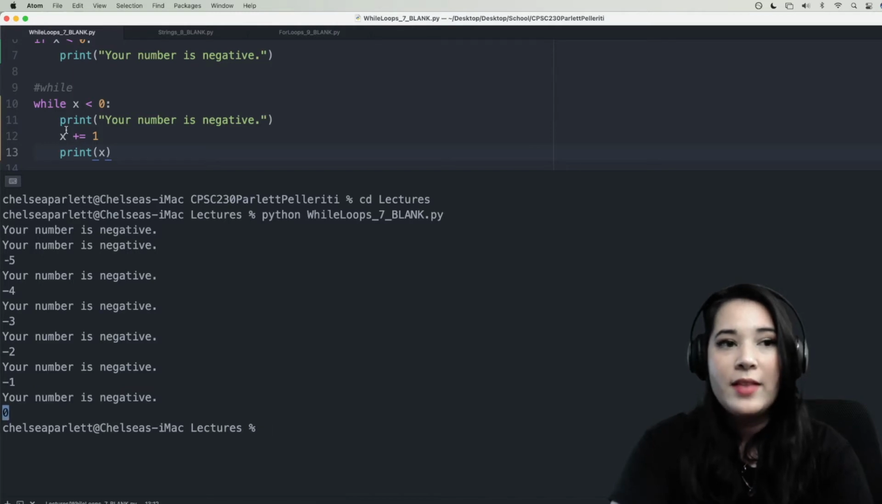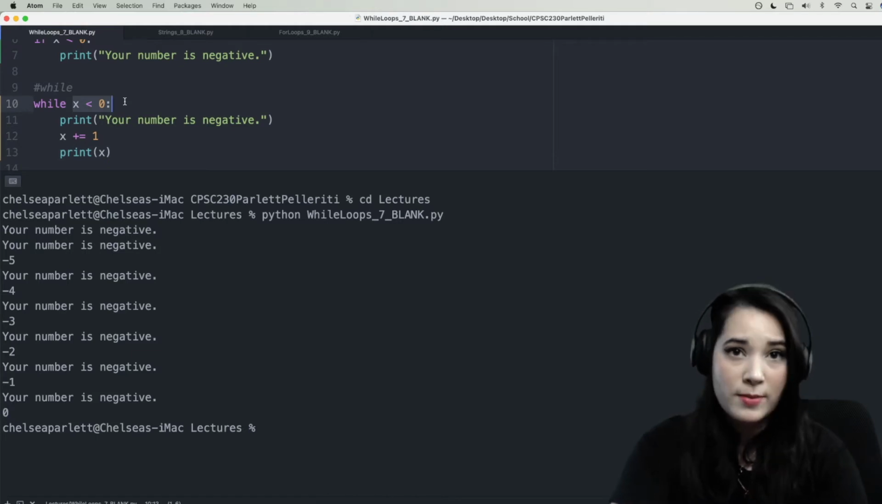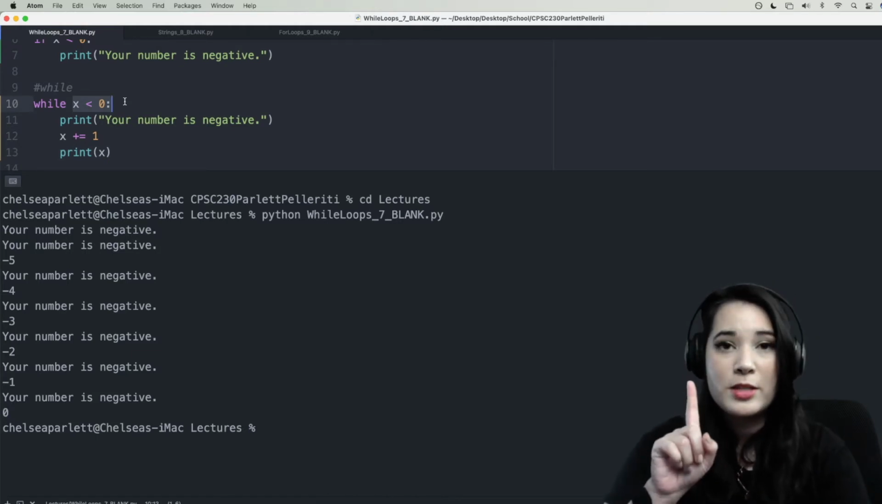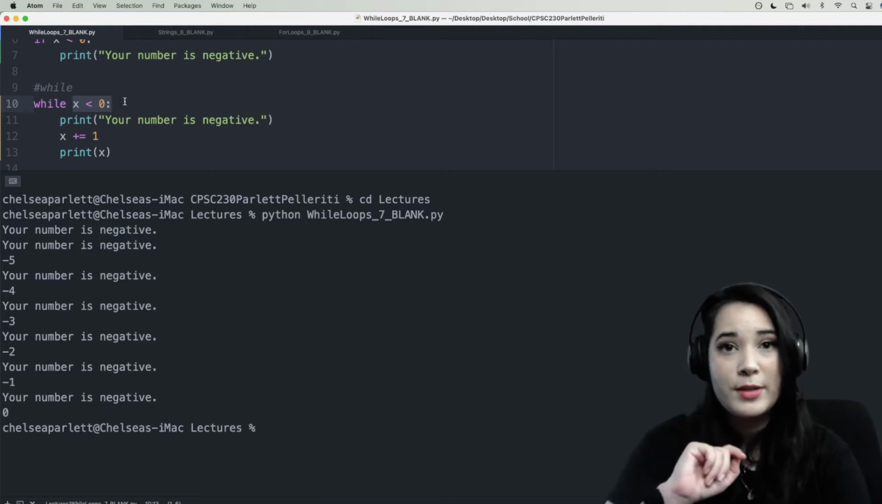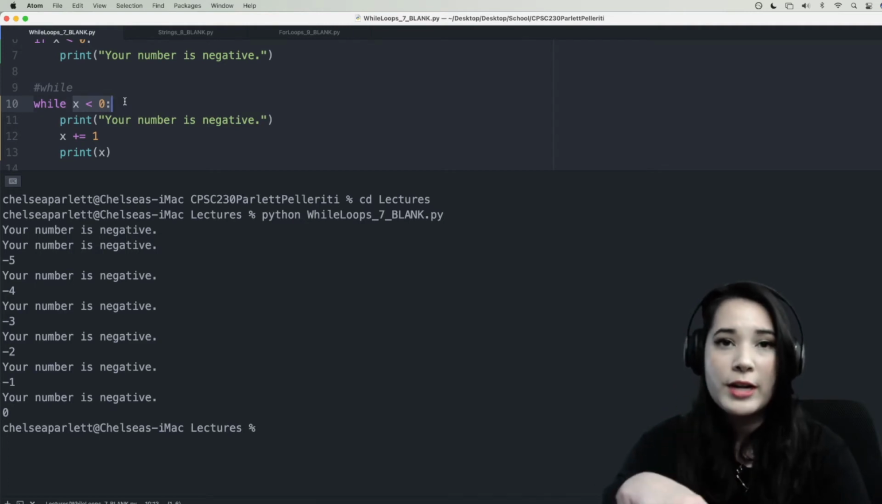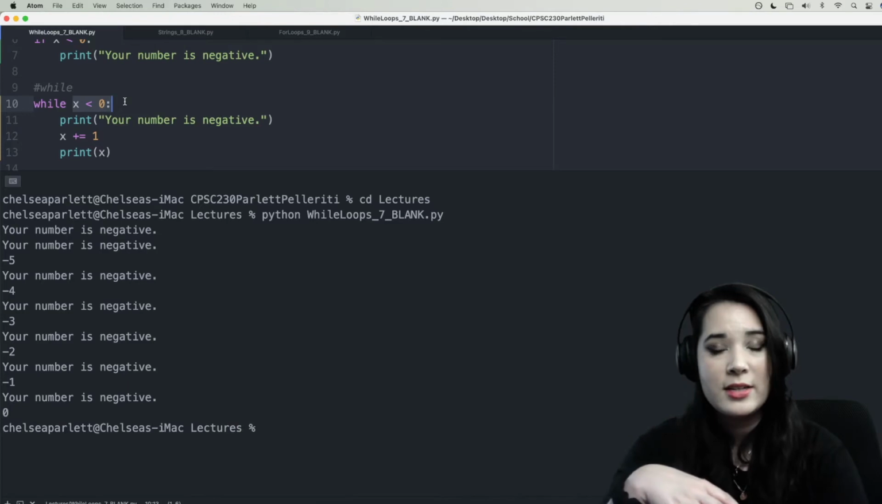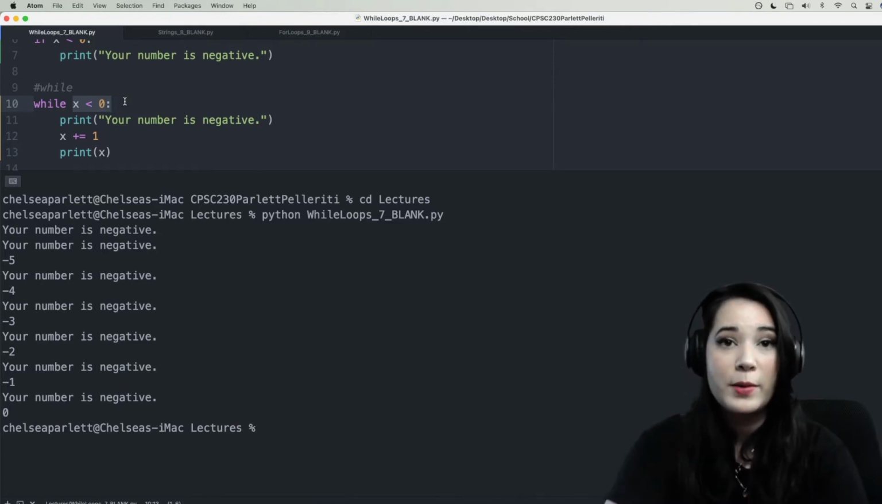It was 0. And that is when the while loop stopped, because this expression finally evaluated to false. So remember, if statements will check something once, while statements will check over and over and over again, and will just keep on checking until the condition that it's checking finally evaluates to false.